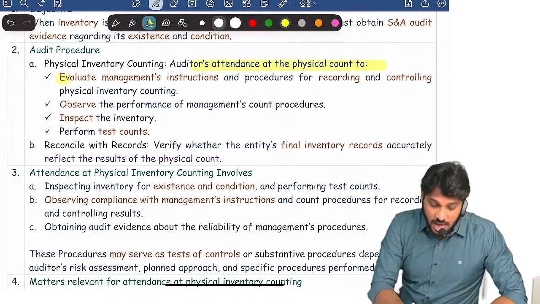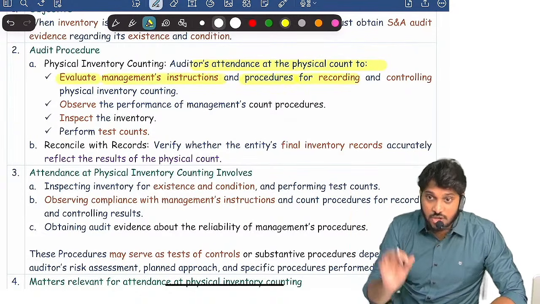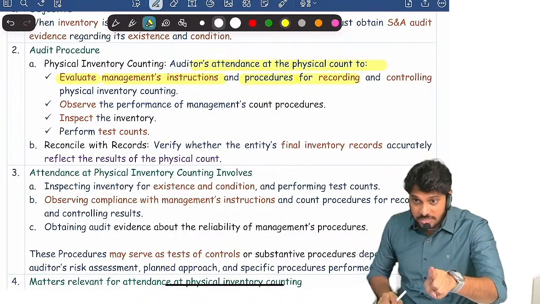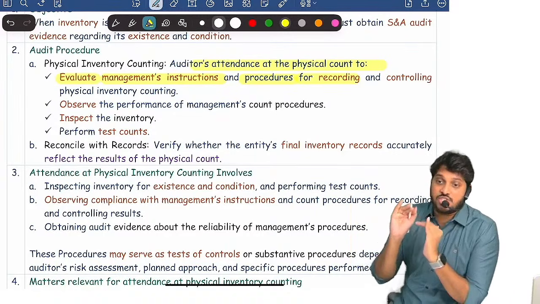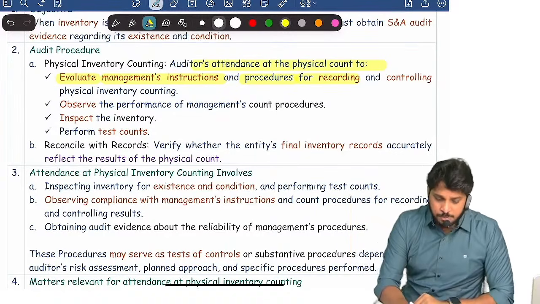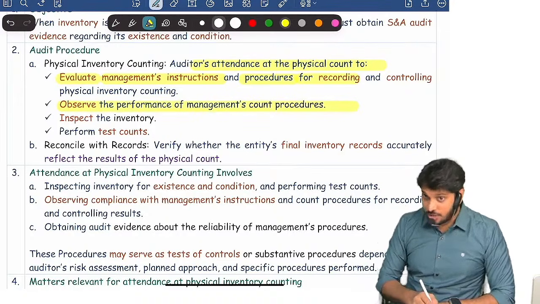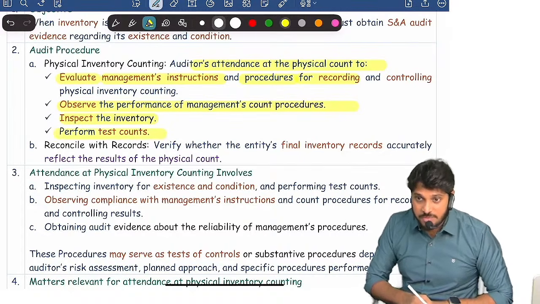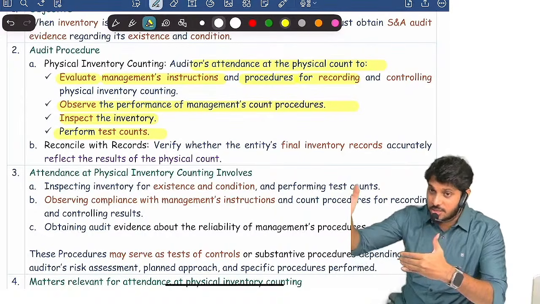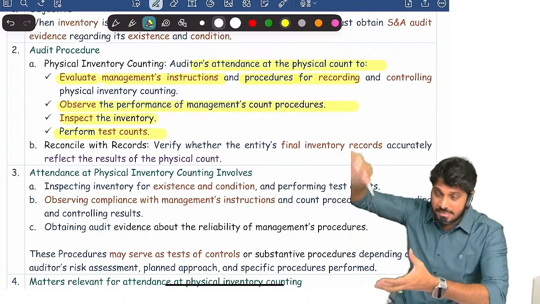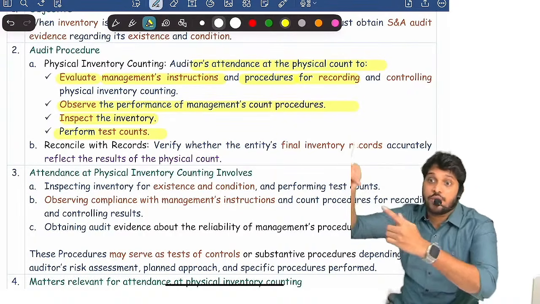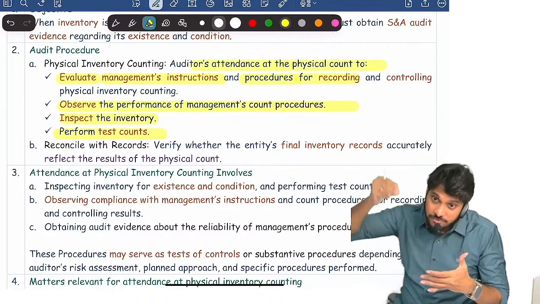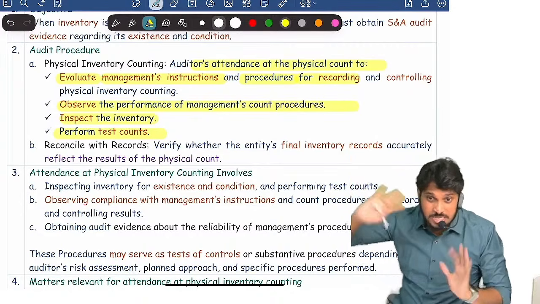After attending, how are management's instructions and procedures? What are the management instructions for inventory physical taking? Remember, you are not performing the physical count here. Management is performing it. You are only going there to observe how management is performing. If possible, check the inventory to know its condition. And perform test counts. Test count means what? For example, one of the management persons climbs a particular rack and says 40 items are there in a particular box. You just go and check whether that box really has 40. Here what are you trying to test? You are testing the management's counting, whether management counting is being done properly or not.